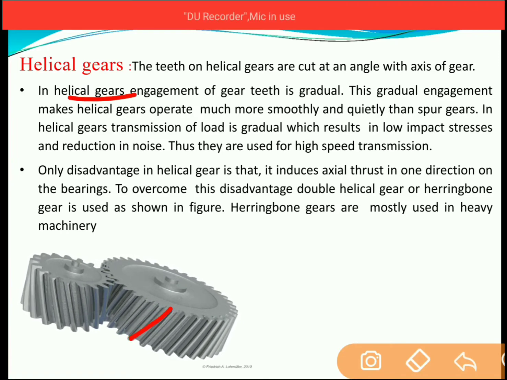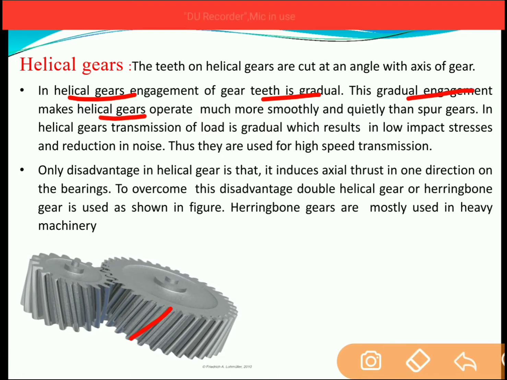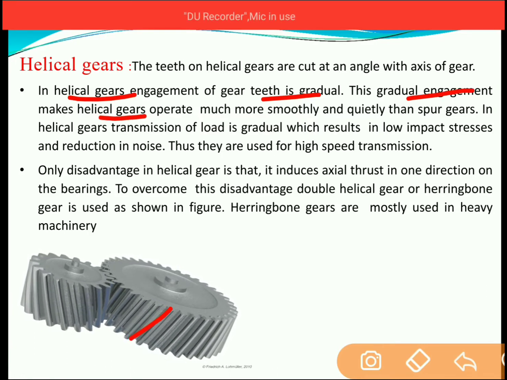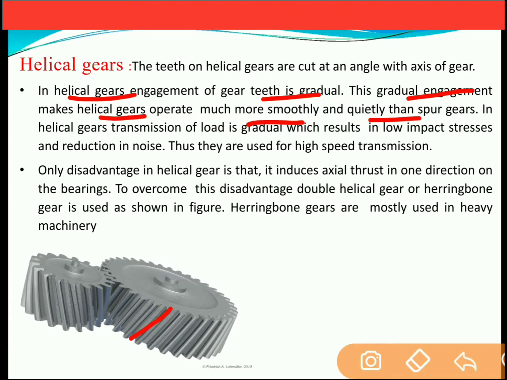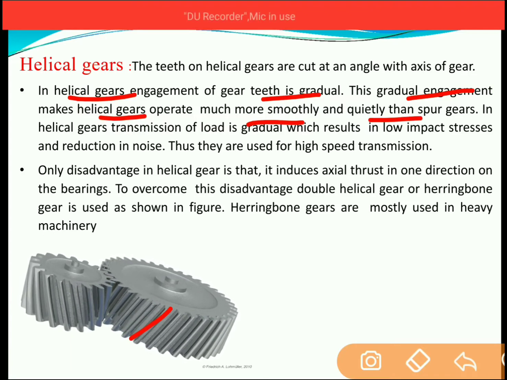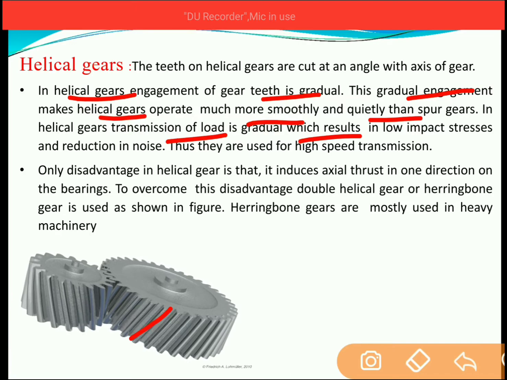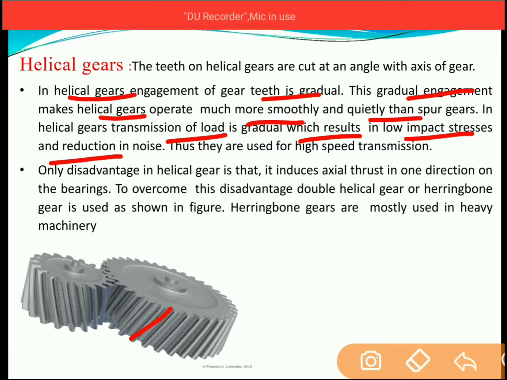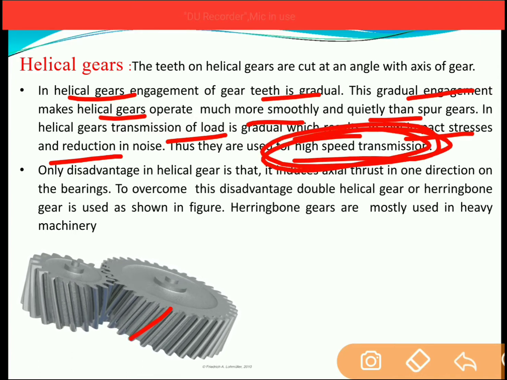Now in helical gear engagement, the engagement of the gear teeth is gradual. This gradual engagement of the helical gear causes smooth and quiet operation. In helical gears, transmission of the load is gradual, resulting in low impact stress and reduction in noise. Thus, they are useful for high power transmission.